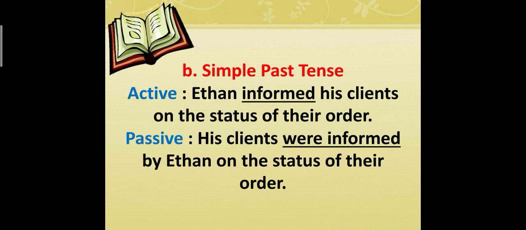Next, we have the simple past tense. Ethan informed his clients on the status of their order. In passive voice form, his clients were informed by Ethan on the status of their order. Now, can you see the difference between active and passive voice?